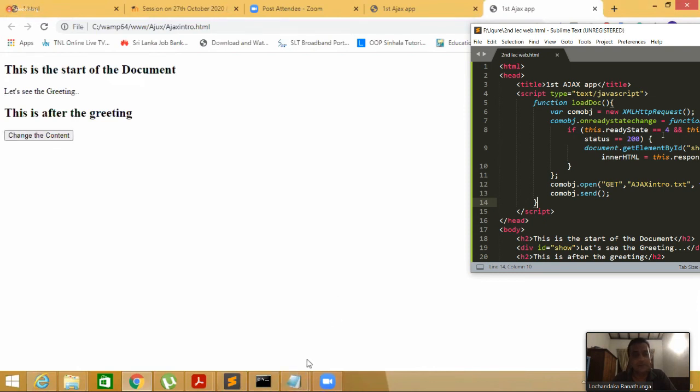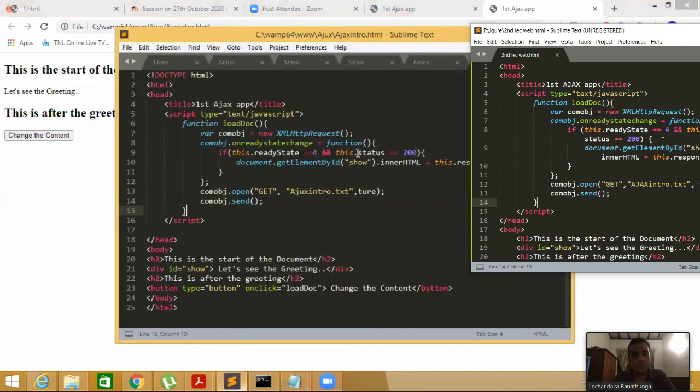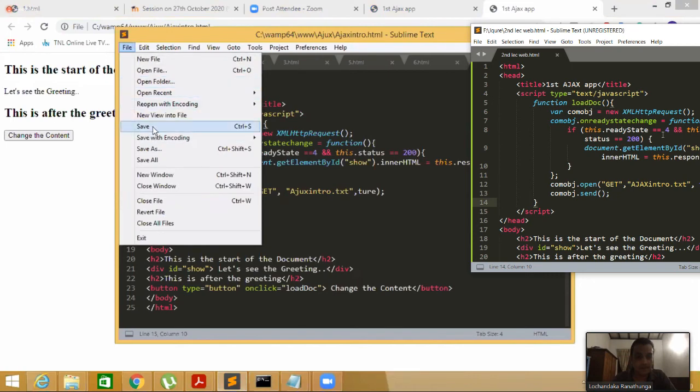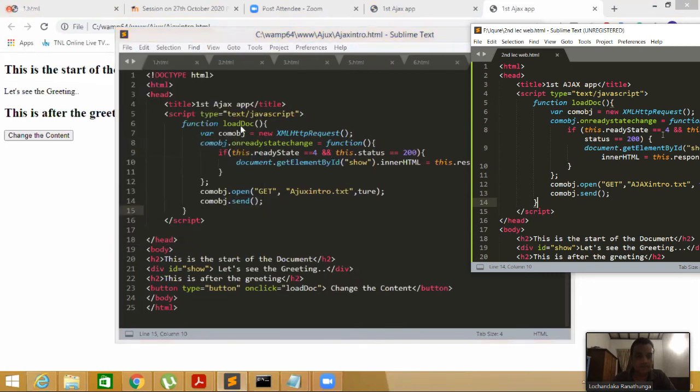No. What? Where? You have to open the file. You have to open it through the server. Save it.